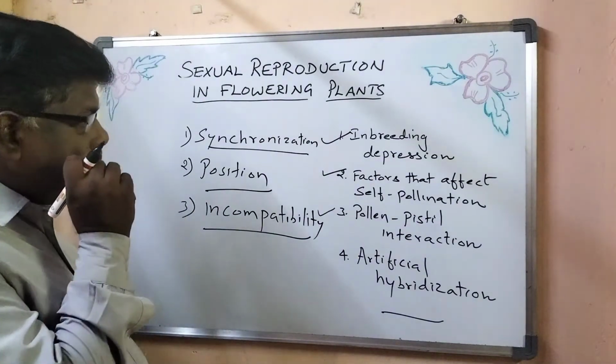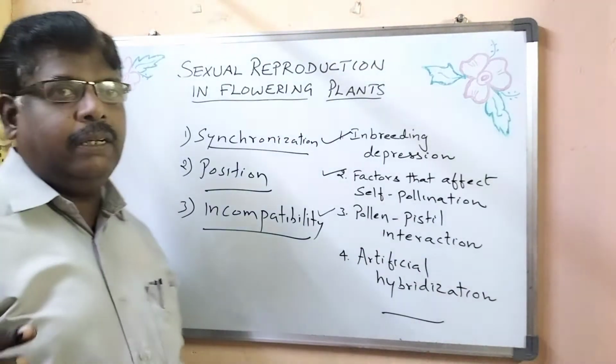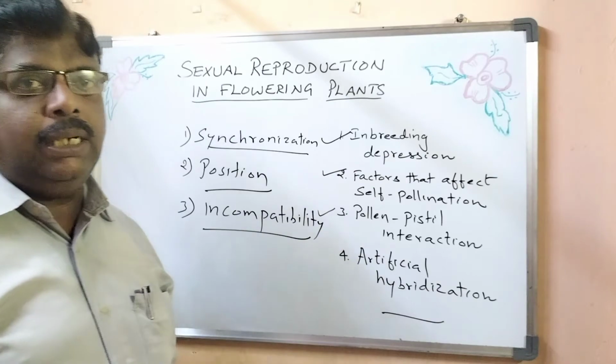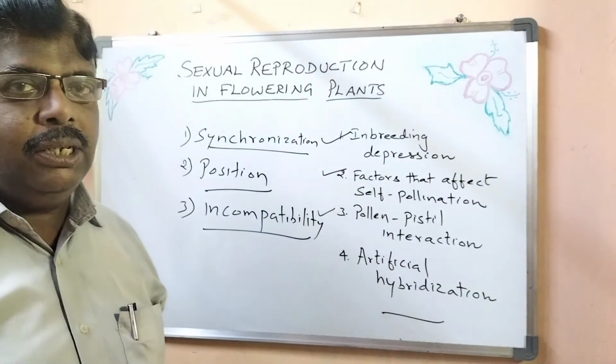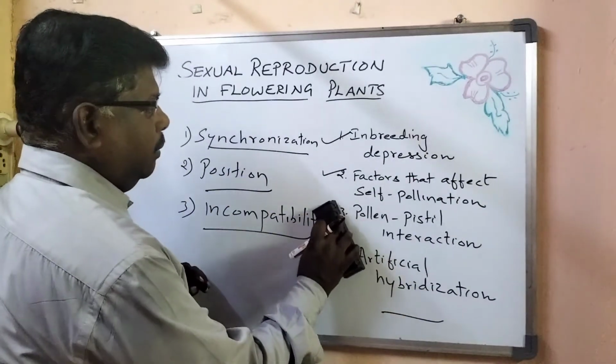So these are the various factors. Another thing: if it is a unisexual plant, that will also prevent self-pollination. Unisexual flowers will prevent self-pollination.